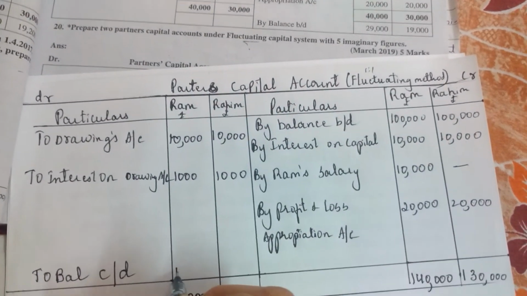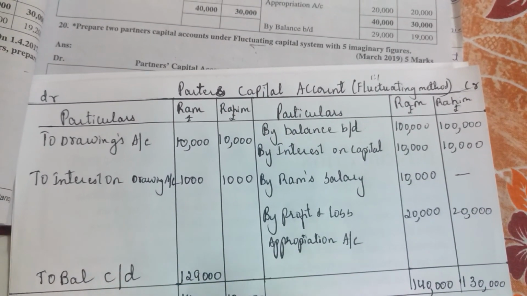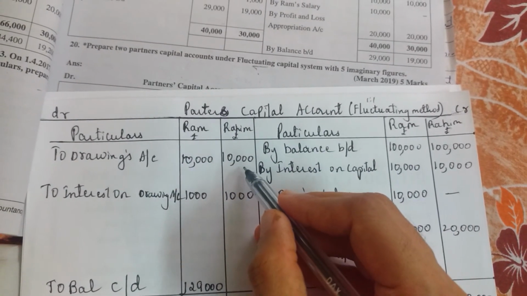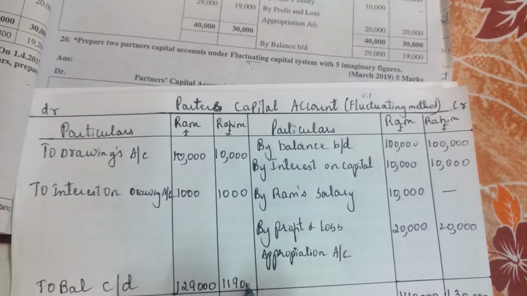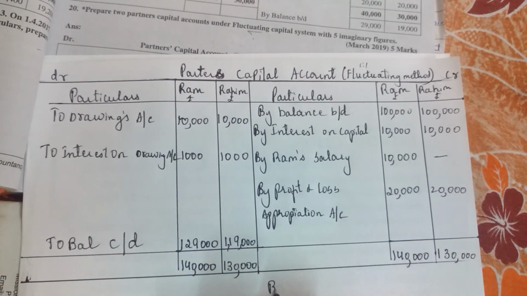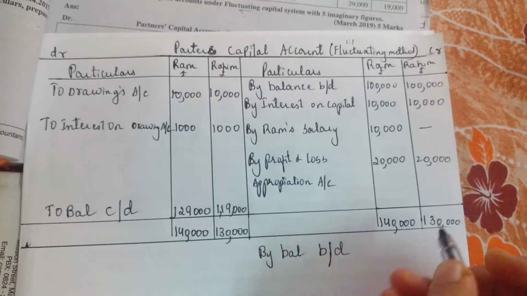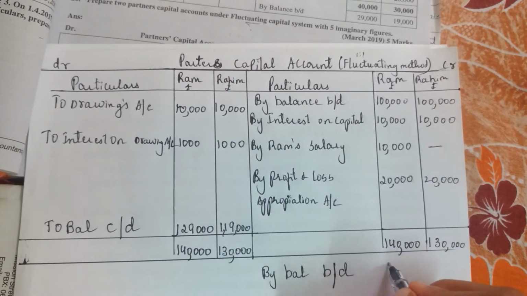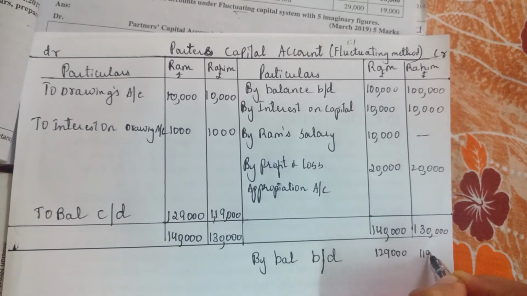So 1,29,000. Please use your calculator. 1,30,000 minus 10,000 is 1,20,000. So 1,19,000. Use your calculator. Then you bring this amount down by balance brought down. So the same amount you write here: 1,29,000 and 1,19,000.